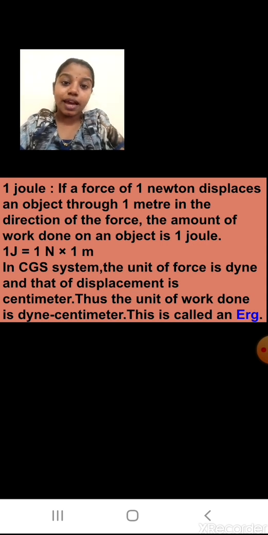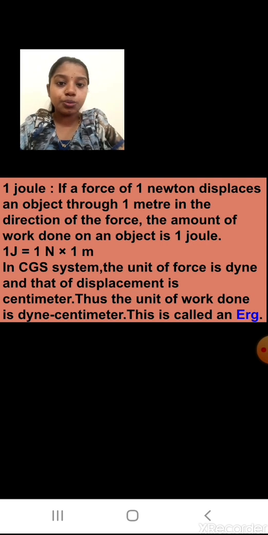Then the work done will be 1 joule. Simple? I hope you have taken a book and a pen and you will jot down these important definitions. While writing it, how will I write it? 1 joule is equal to 1 Newton multiplied by 1 meter. If you are not writing the complete spelling joule, you can write it as capital J. But it should be the capital letter J for the joule.